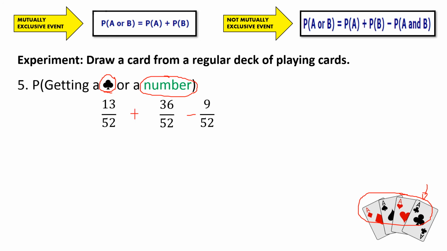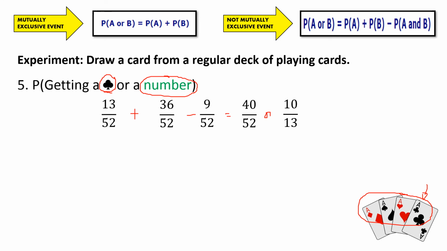So we add first 13 plus 36 giving us 49 minus 9. So that gives us 40 over 52, or further simplified as 10 over 13. Okay, so hope you are getting how to determine the probability of compound events, specifically under mutually exclusive event or not mutually exclusive event.